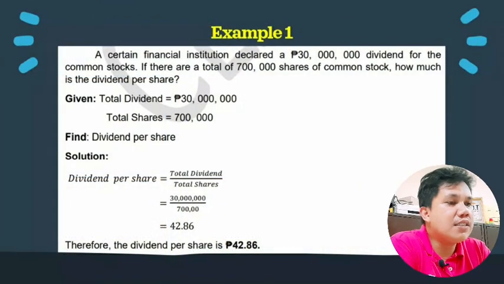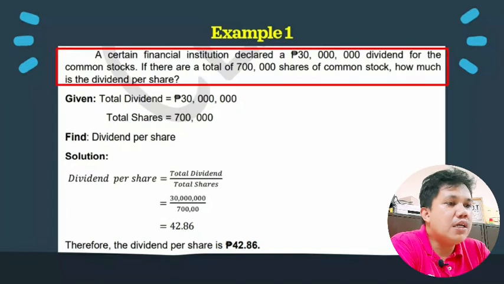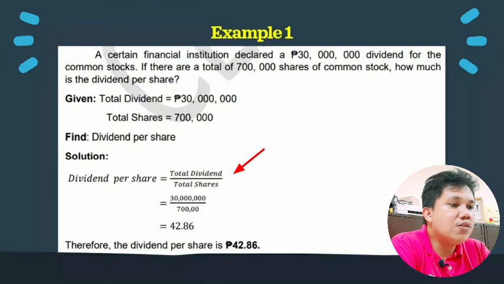Okay, so let's have an example on how to compute dividend per share. Number 1, a certain financial institution declared a 30 million dividend for a common stocks. If there are total of 700,000 shares of common stock, how much is the dividend per share? So para makuha natin yung dividend, we're going to divide the total dividend by the total shares.